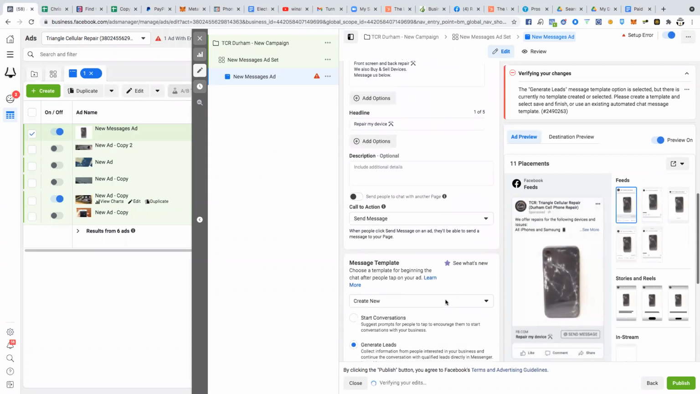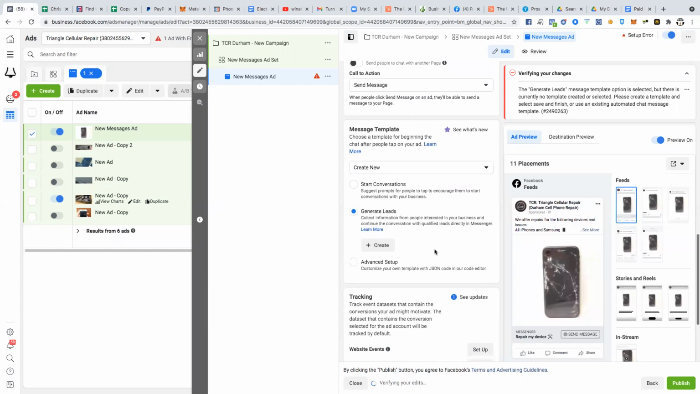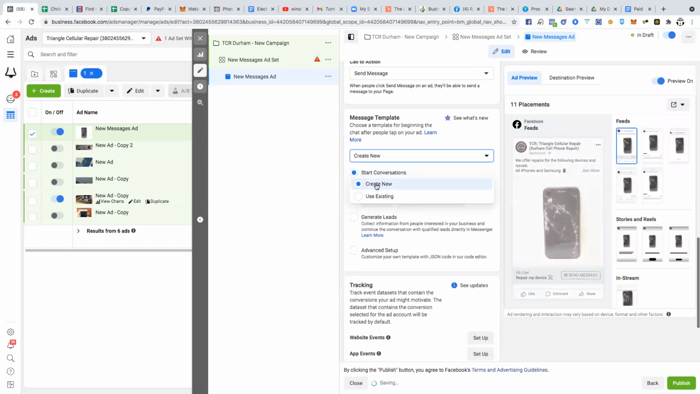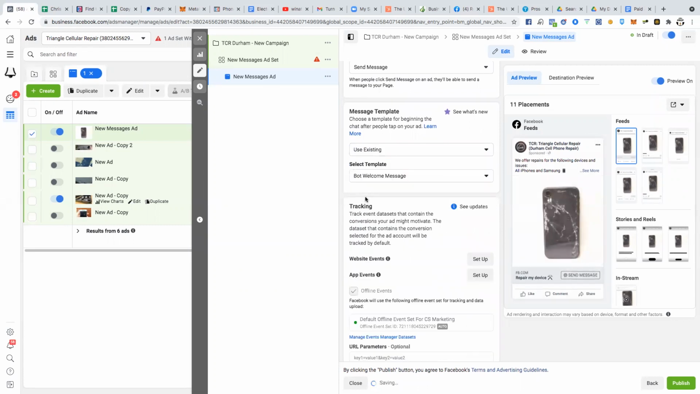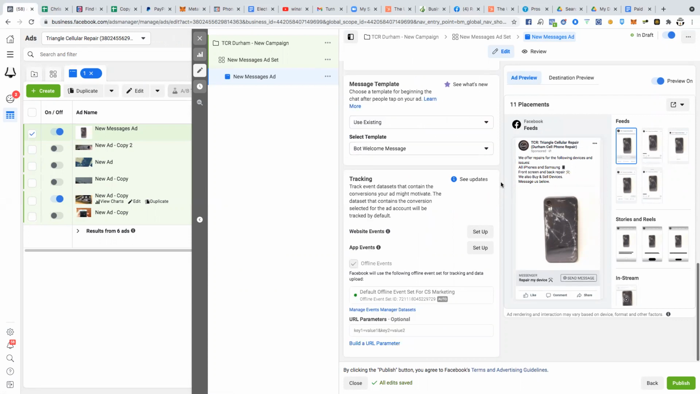That simple. And then we obviously want to have them send a message. So we're going to do start conversations. Now you can create a new one or you can use an existing one. I use the existing one because this specific store has a bot. So I have a chatbot on this to help out a little bit with the store. And that's how that works.